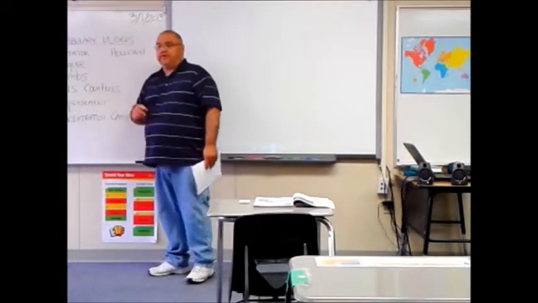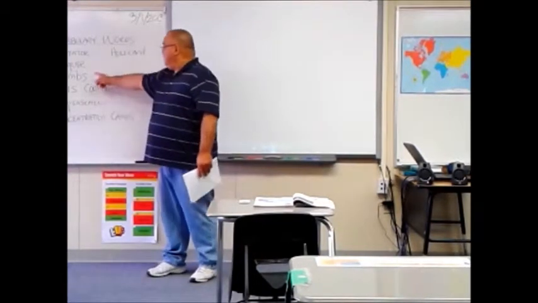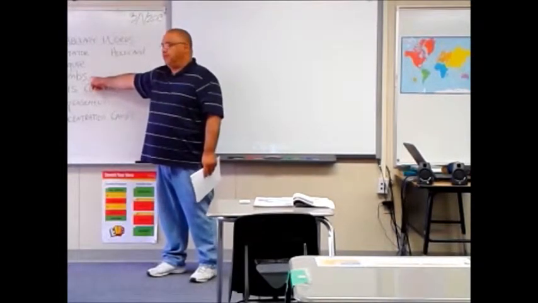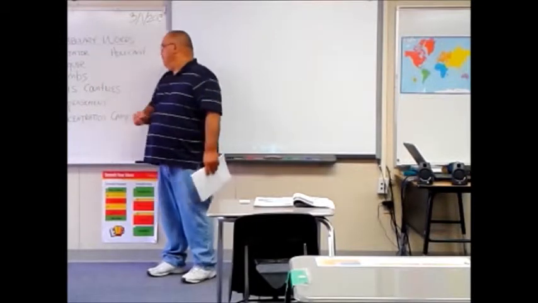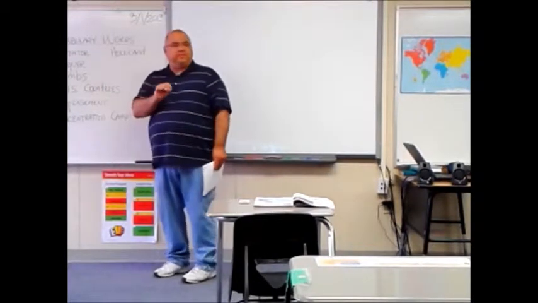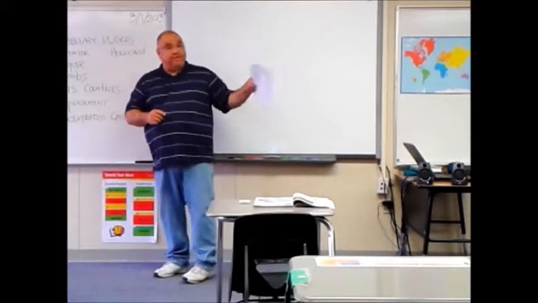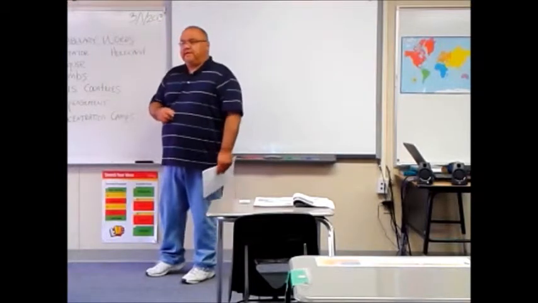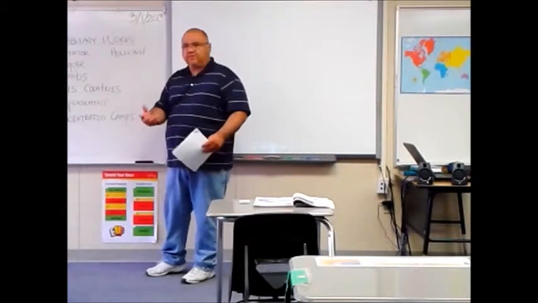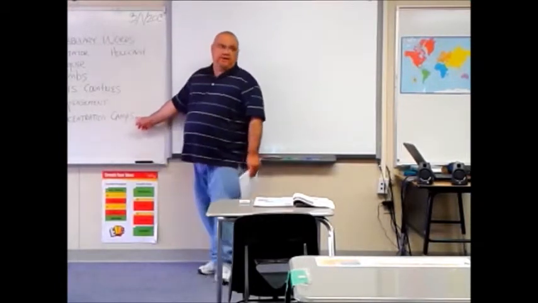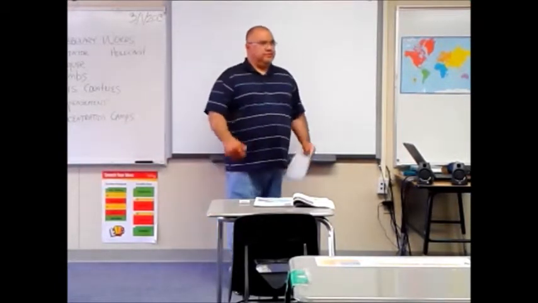Next is conquer. You'll find out what the word conquer means. Bombs as well. There were many bombs dropped in various places during World War II. So we're going to understand that a little more. Axis countries. Now we're going to be taking care of that in just a few minutes regarding the map we have up there. So pay attention to that. Appeasement. Appeasement we'll also address to make sure that you understand what that means. And concentration camps happened during the Holocaust when millions of Jews were put to death, literally.